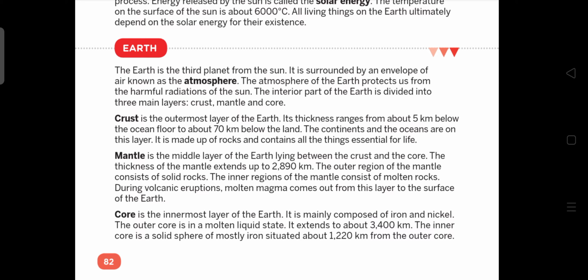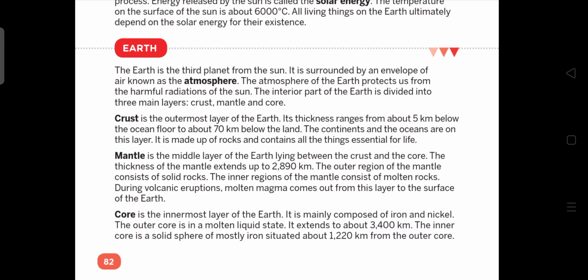The outer region of the mantle consists of solid rocks, but the inner region of the mantle consists of molten rocks. It is in molten form. Okay, they melt and are in liquid form.